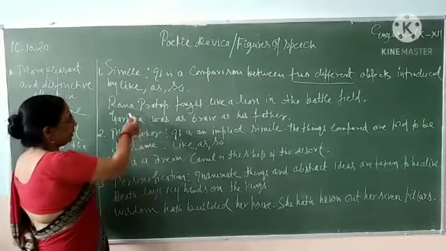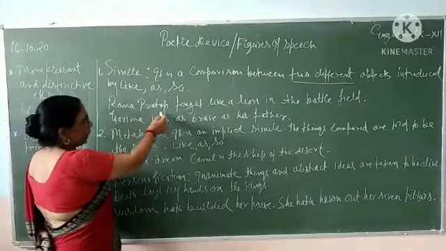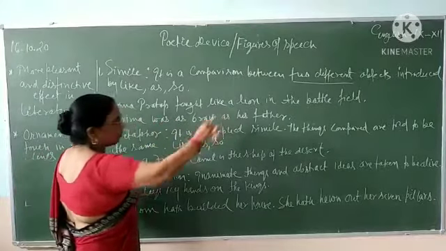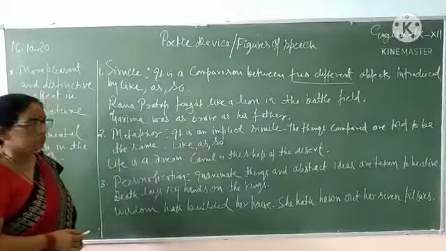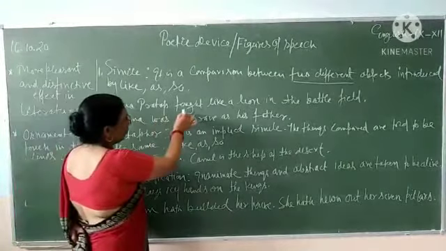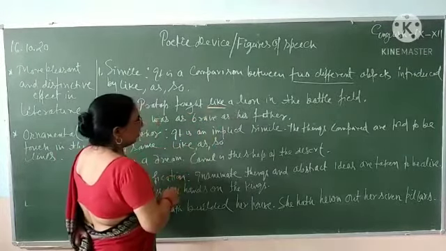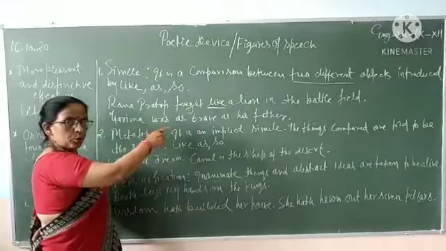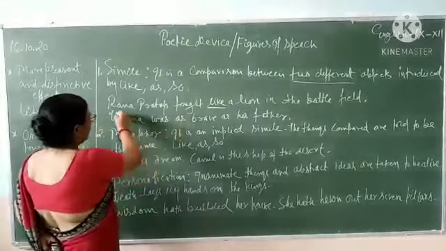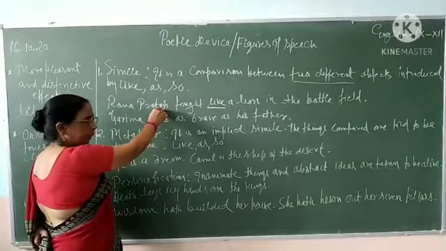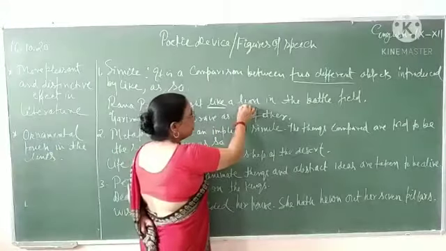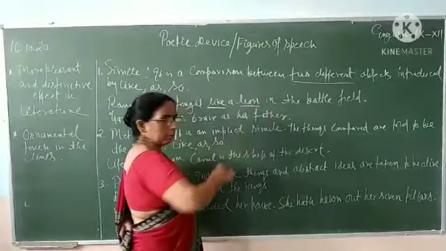For example, see, it is written here, Rana Pratap fought like a lion in the battlefield. Like is used here. And second thing, Rana Pratap is a human being and lion is an animal.